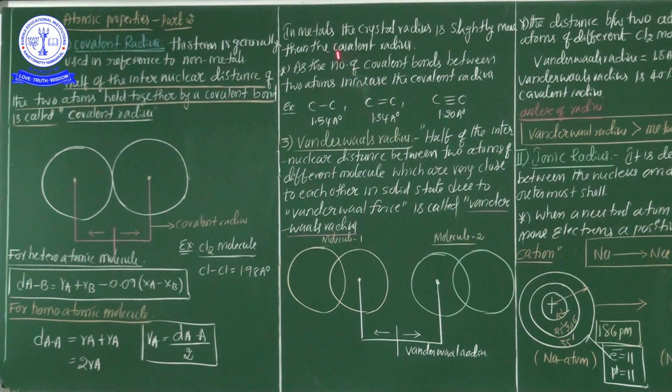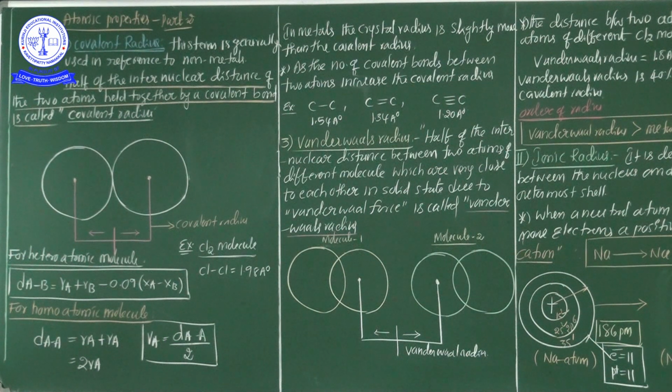And one more important point: as the number of covalent bonds between any two atoms increases, the covalent radius decreases, because the internuclear forces are very high. Hence the overlapping of orbitals is very high. This is the reason that as the number of covalent bonds increases, simultaneously the covalent radius decreases. So this is the covalent radius. And the last and final point: the covalent radius is used only in non-metals. That is the most important point.